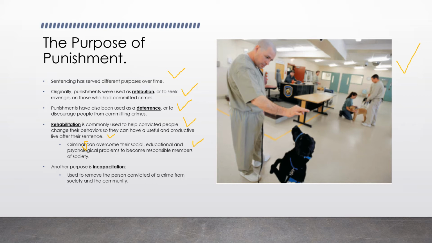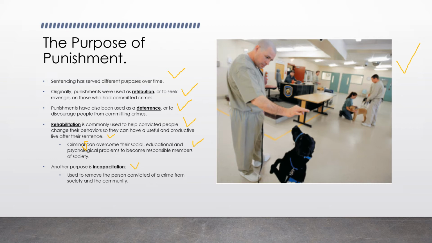And then another purpose here is incapacitation. This is used to remove the person convicted of a crime from society and the community. Obviously, the most dangerous criminals, who have been convicted of multiple crimes or are highly dangerous, are removed from society and quote-unquote locked up. That way they cannot cause any more harm or danger to society.